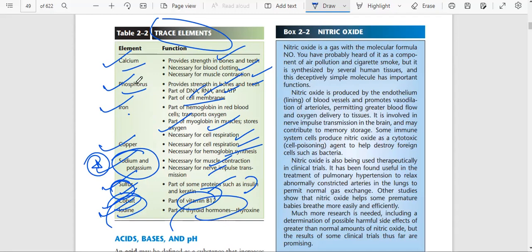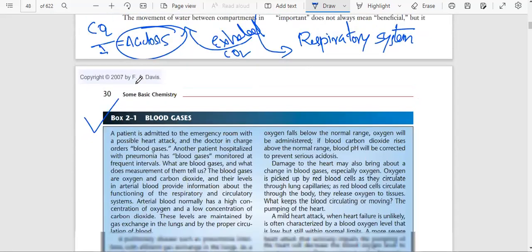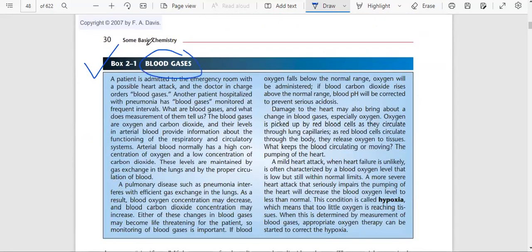Next we will talk about blood gases. So please kindly join.